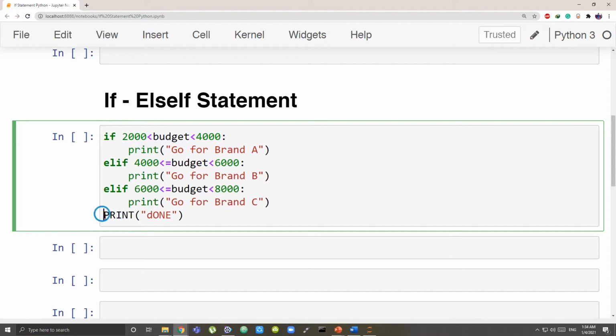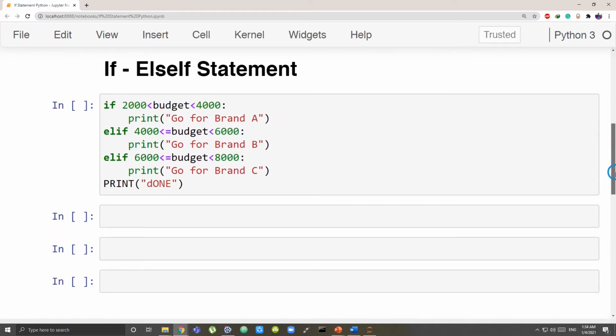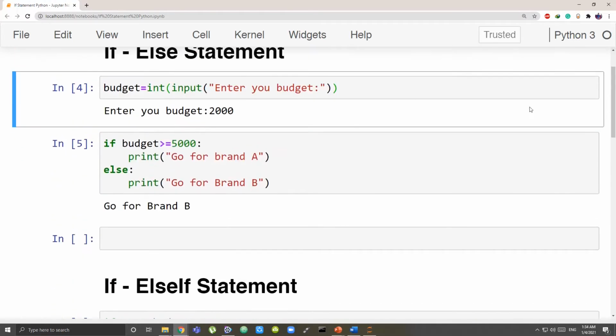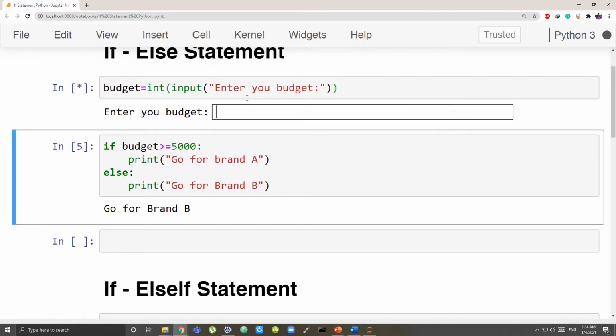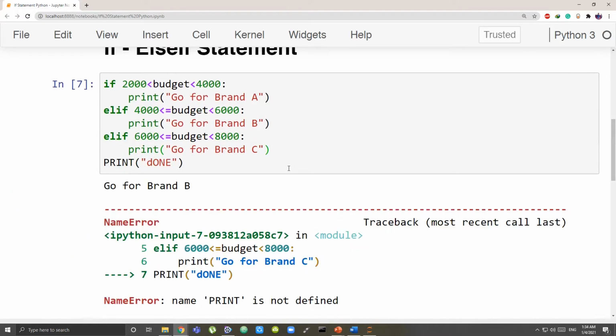So you can see we have printed this. This is coming after if. This is not a part of if statement. This will run. So I'll just show you what our budget is. Our budget is 2000. Okay. So let me do one thing. Let us just increase our budget. So let us keep our budget 4000. Okay. Now let's run the if else statement and see what we get.